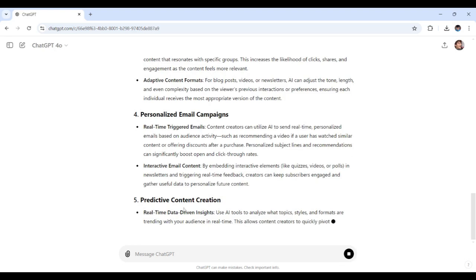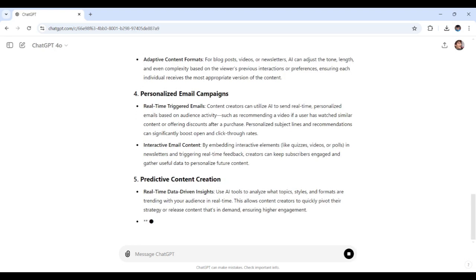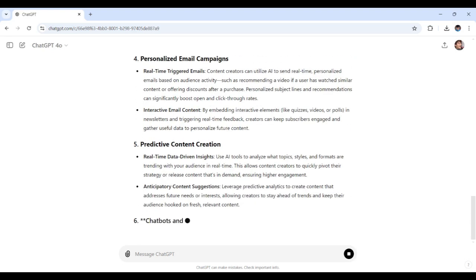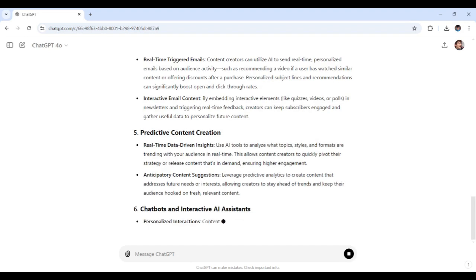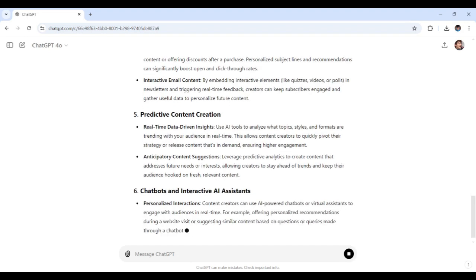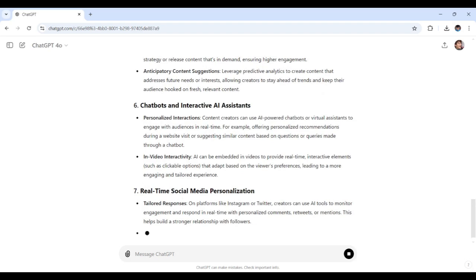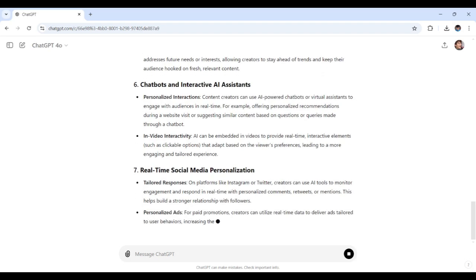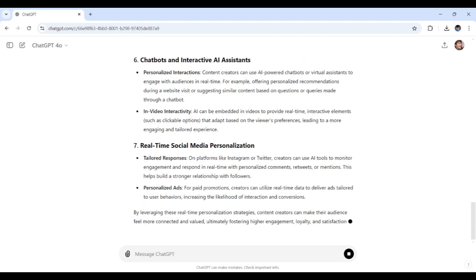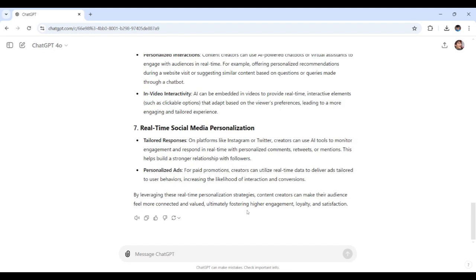There's predictive content creation, and there we go. Chatbots and interactive AI assistants. Sorry about that. All right, it keeps processing. Real-time social media personalization, and so on. And yeah, that's quite fascinating with these suggestions from ChatGPT.